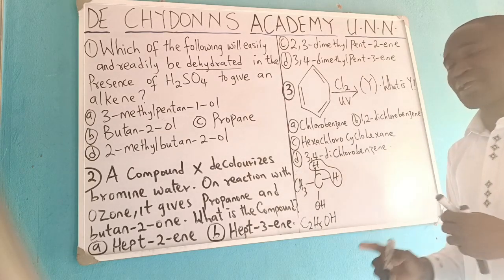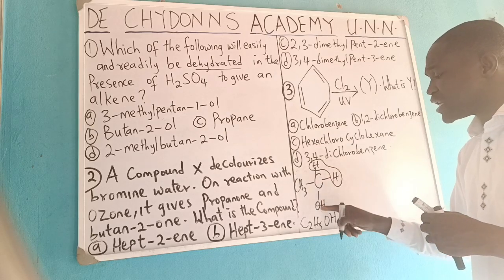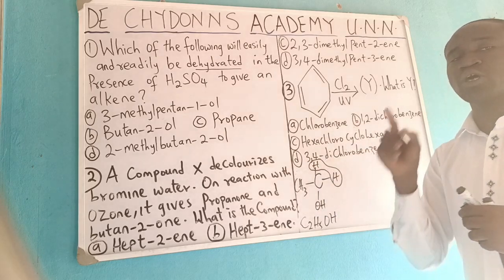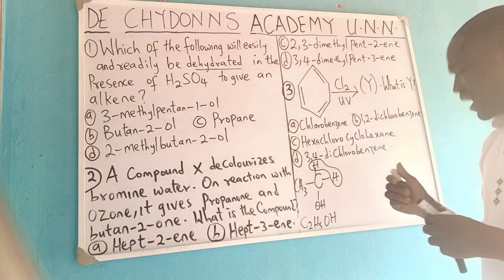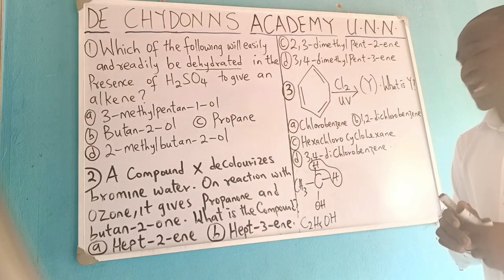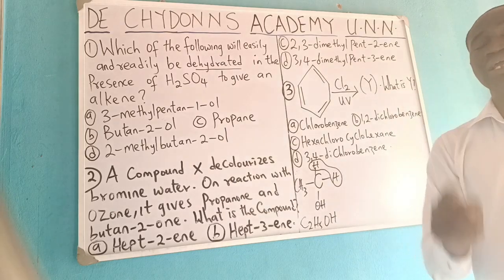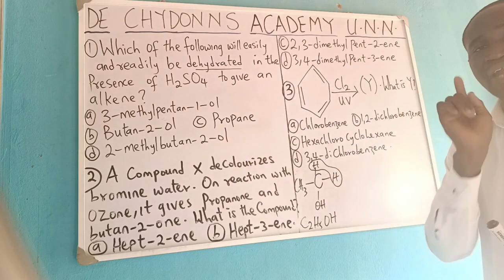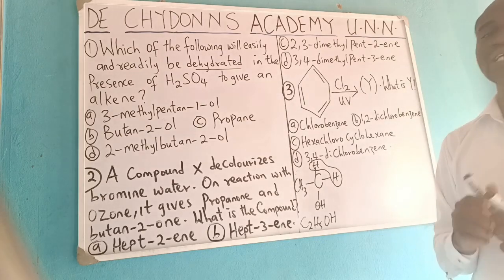Please have it in your mind: check the carbon bearing the OH. How many free replaceable hydrogen atoms does it have? If we say 2, that means it is a primary alkanol. But if it has only 1, that means it's a secondary alkanol. And if it does not have free replaceable hydrogen atoms, that means it is a tertiary alkanol.